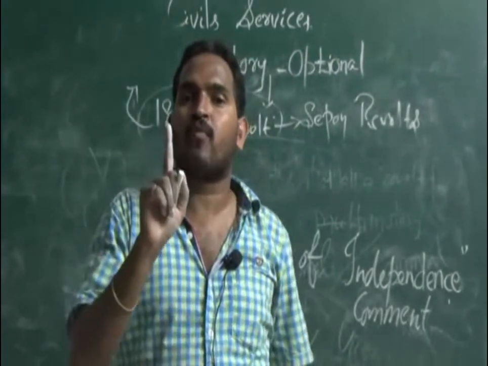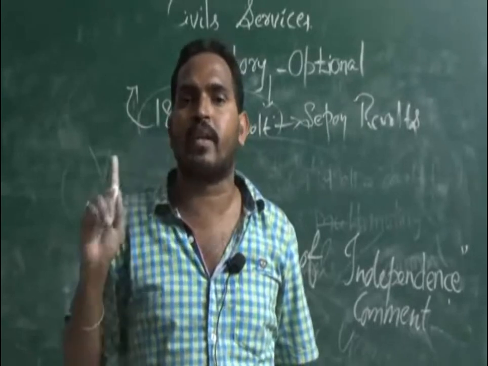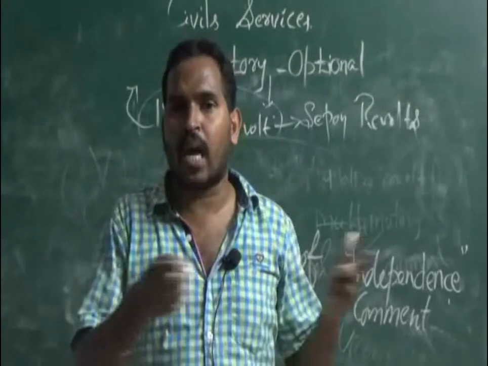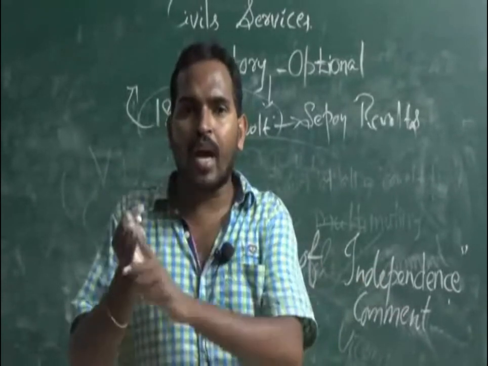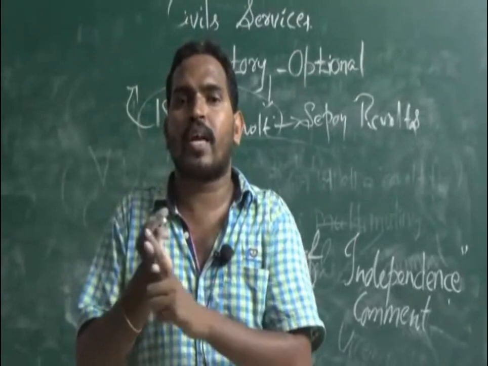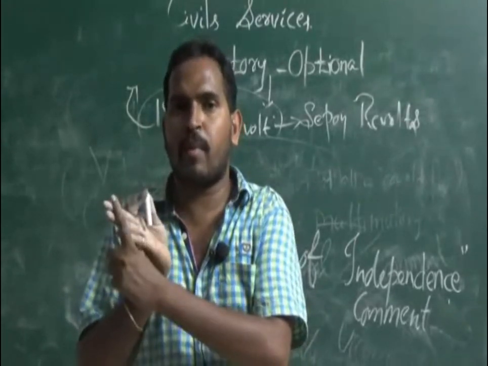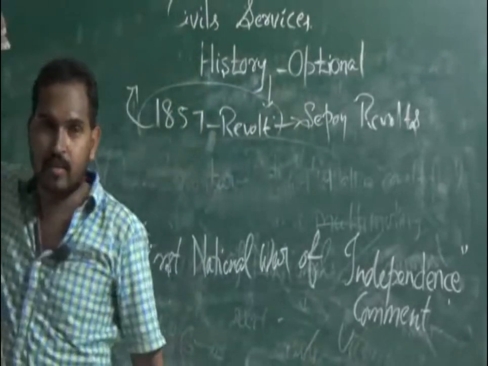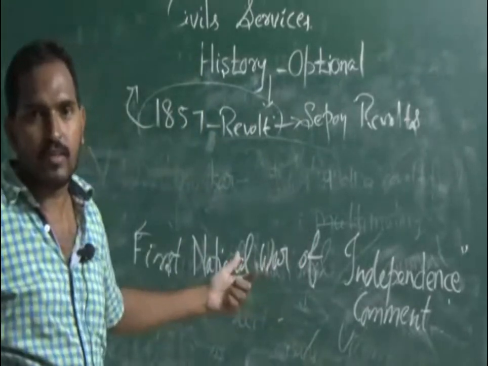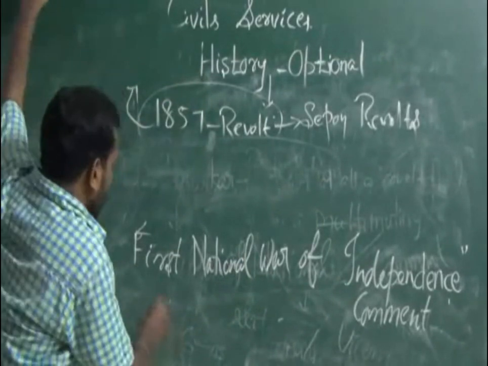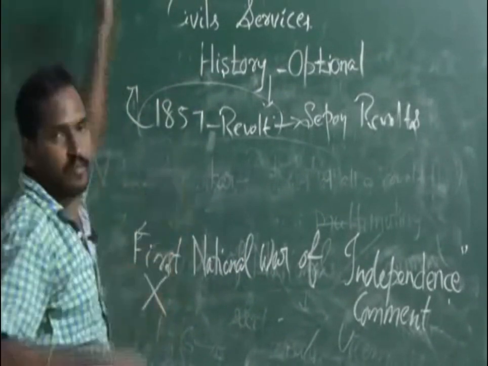Tribal people were the first to fight against the British, before the common people: the Kond tribes, the Mundas, the Santals. These are the tribal people who revolted against the British. Hundreds of tribal revolts were there before 1857. So it is not at all a first war.